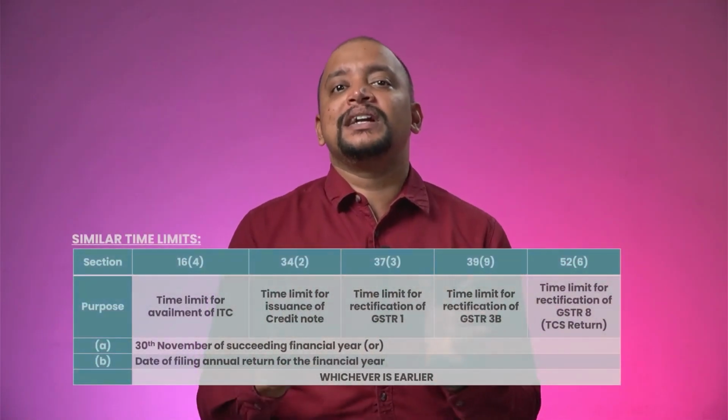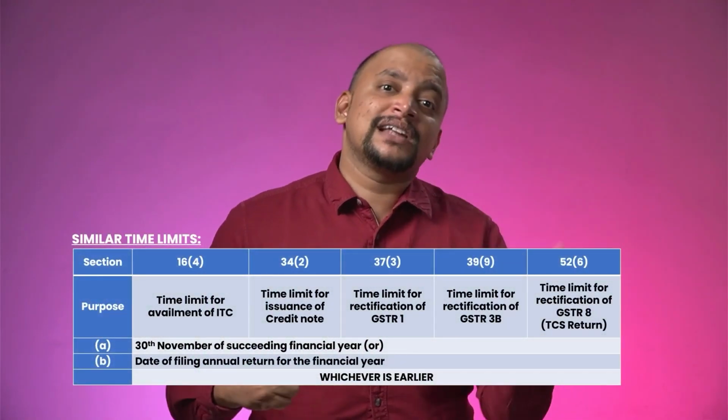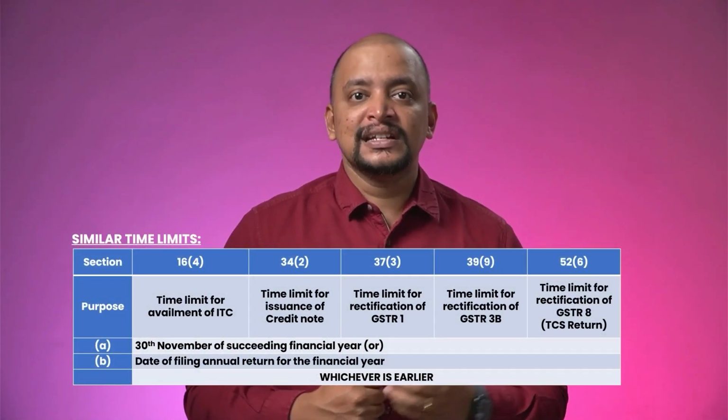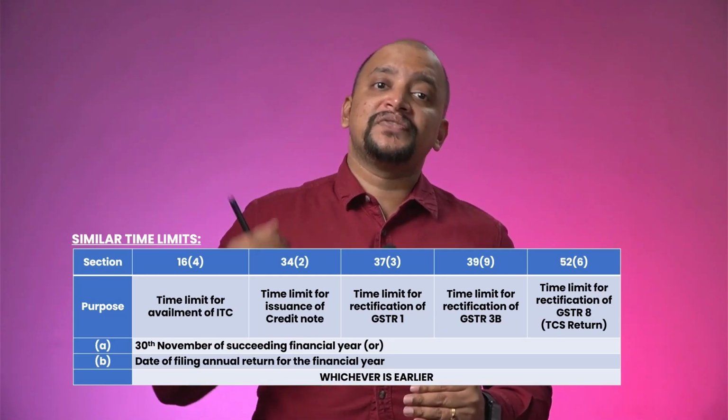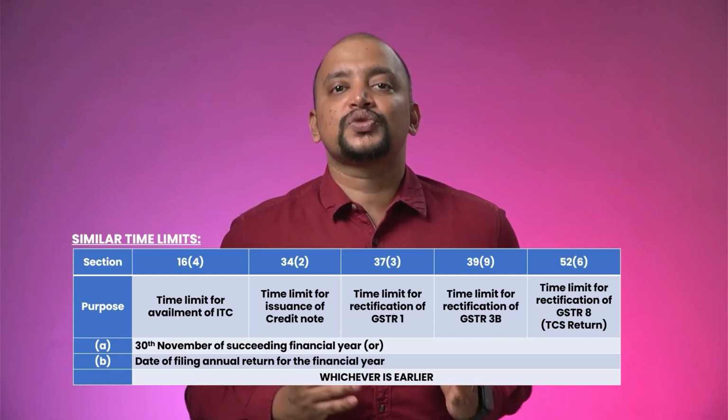And the next one is with respect to the time limit for rectification of GSTR 3B and GSTR 1. Section 37 as well as section 39, both places this amendment is there. In similar time limits, we have already discussed this, that rectification of GSTR 1 as well as rectification of GSTR 3B, now the time limit is what?